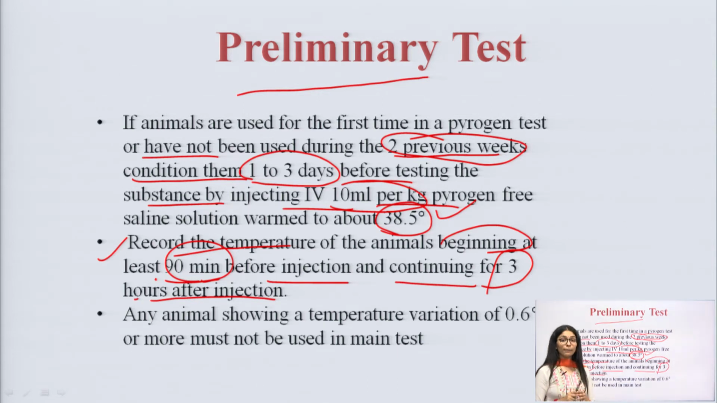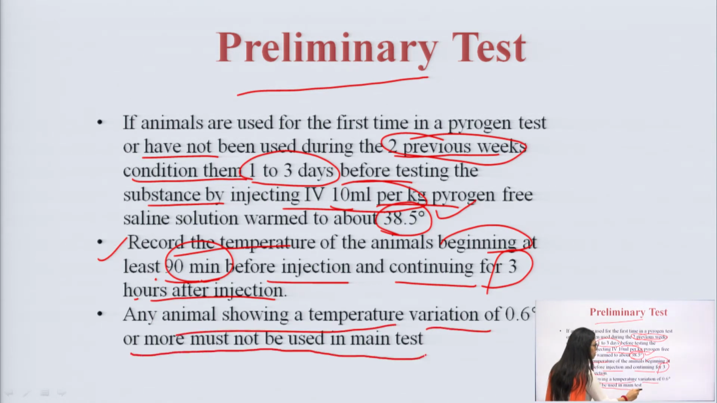Okay. Because the main element of this test is we have to see whether there is a rise in temperature or not. If there is a rise in temperature, then the medication we made has some pyrogen inside it. So, in order to check it, we just need to modify it accordingly. Okay. Any animal showing a temperature variation of 0.6 or more must not be used in the main test. So, this is the preliminary test.